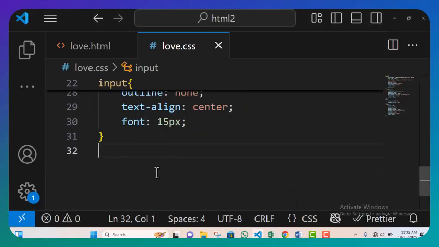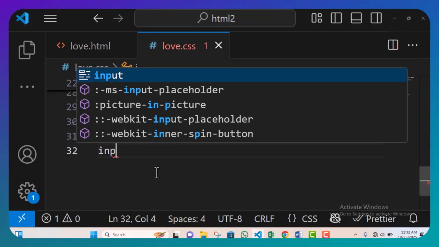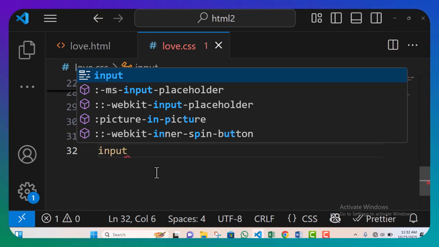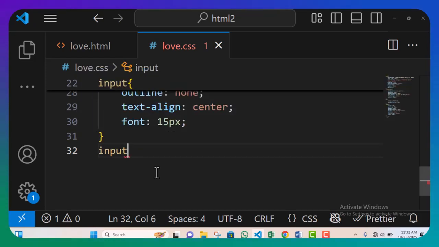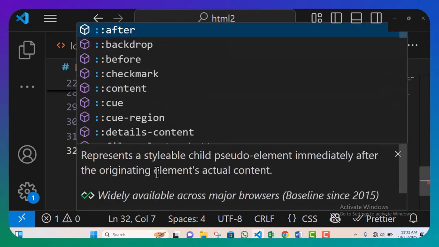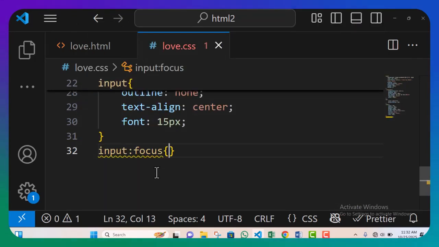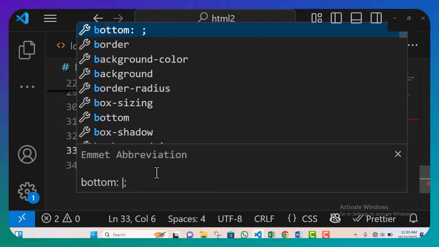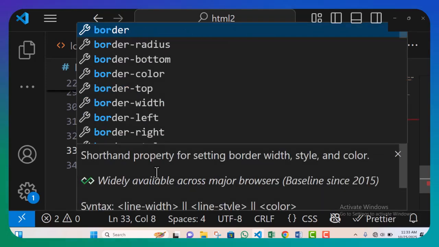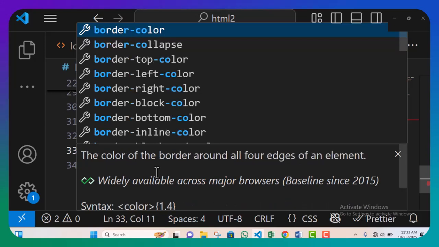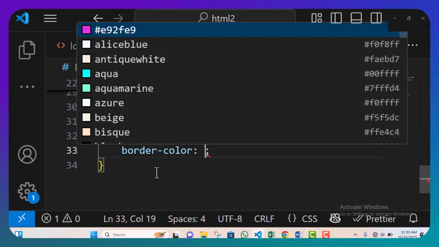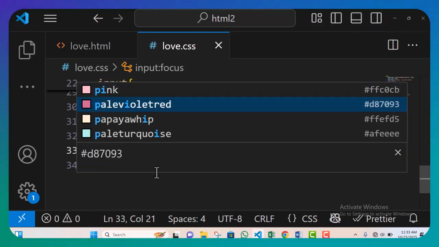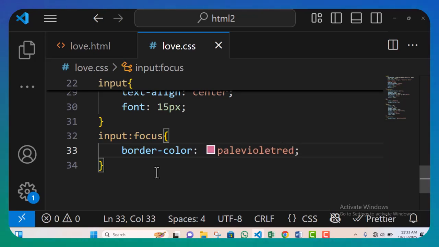So let's quickly do that. To work on the focus, we're going to say input, colon, focus. Curly braces. I want to give it a border color rather, so border-color. The border color is going to be, let's choose pink, or let's use pale verde. I don't know what color this is, but let's just use it because it's a bit thicker than pink.